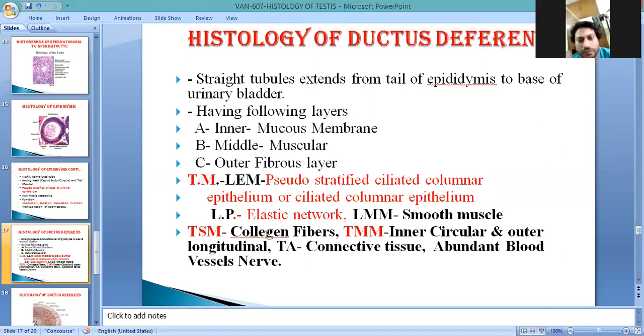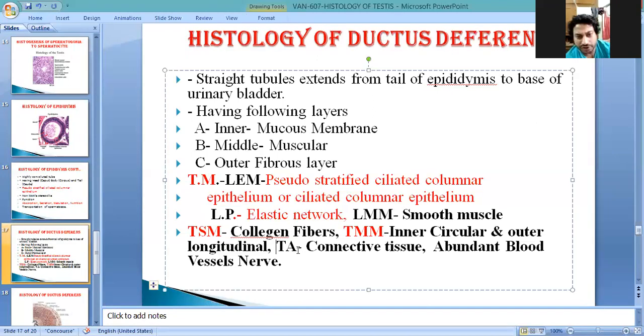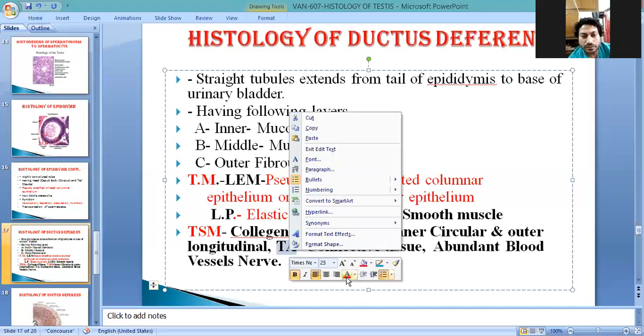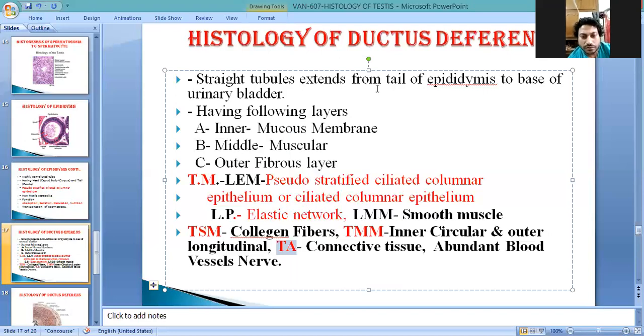The tunica submucosa has collagen fibers, and the tunica muscularis has an inner circular and outer longitudinal layer. The outermost layer is the tunica adventitia or serosa, which contains many blood vessels, nerves, lymphatics, and connective tissue fibers. These four layers are important for the tubular part, because the ductus deferens is also a tubular organ.